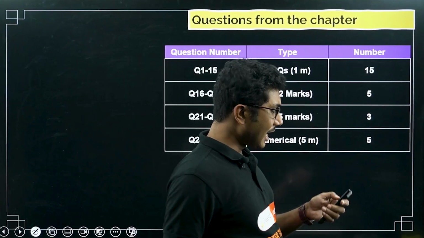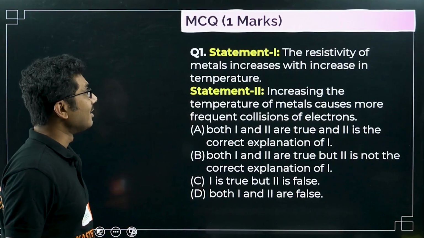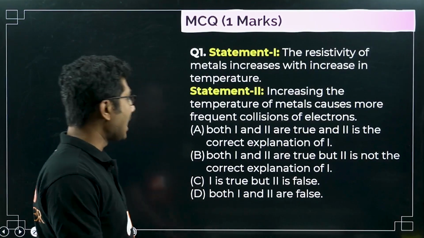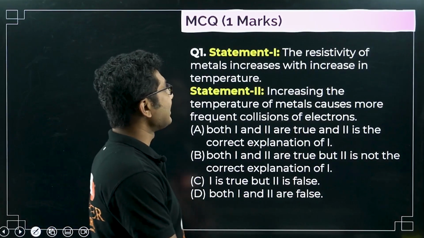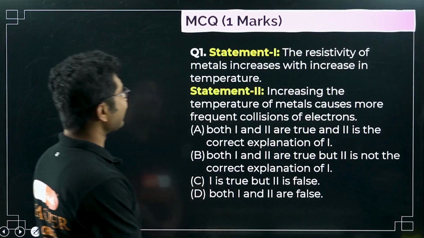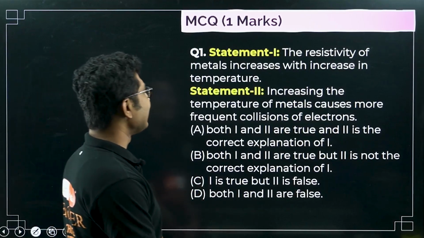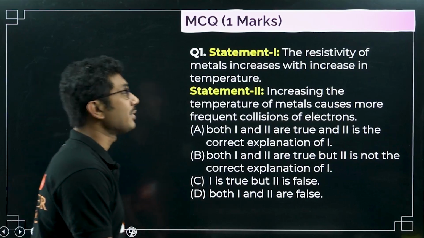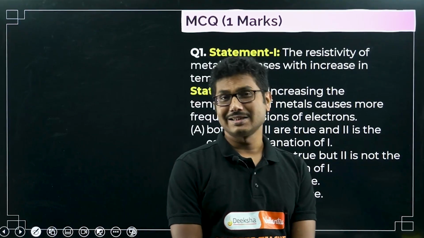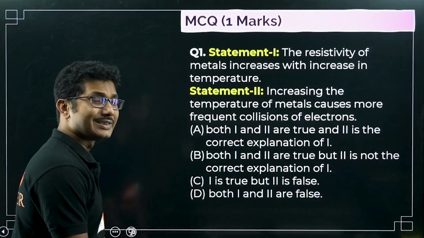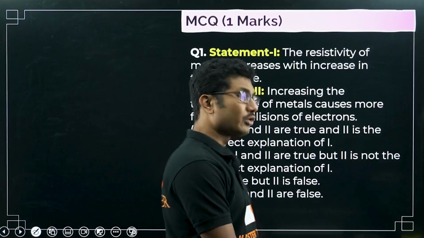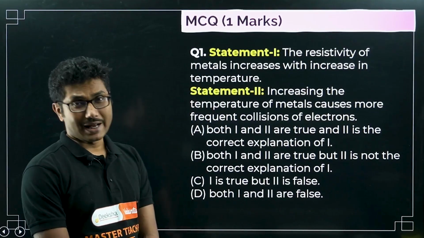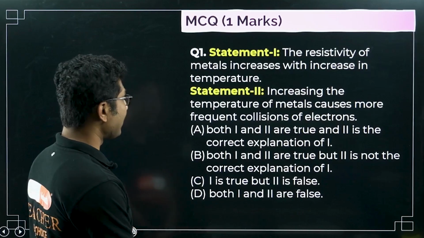Let's start with the first MCQ, a statement 1 and statement 2 type question. Statement 1 says that the resistivity of metals increases with increase in temperature. Obviously the resistivity is directly proportional to the temperature. As the temperature increases, resistivity increases. Otherwise resistivity depends only on 2 things, that is the material and temperature, right? So resistivity is directly proportional, so it increases with the temperature.